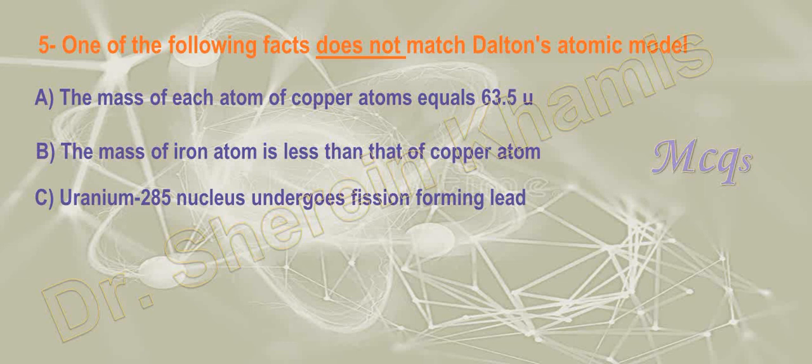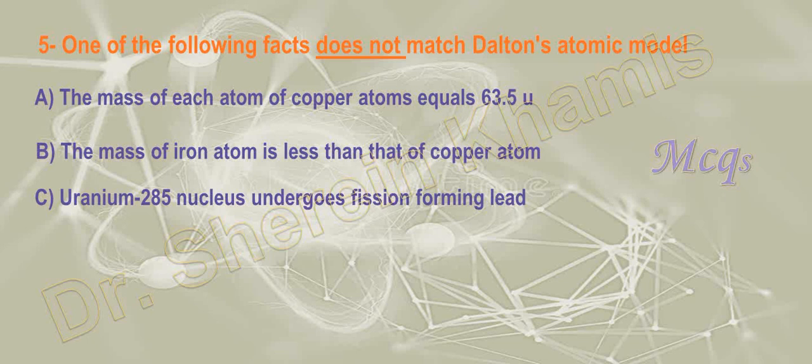Okay, here we have Dalton. Like if I wanted to compare between any two bodies, I take the weight of each one. How can we compare between them? By the weight of each one. Okay, I think it's a point of comparison. The number C: uranium-235 nucleus undergoes fission forming lead.